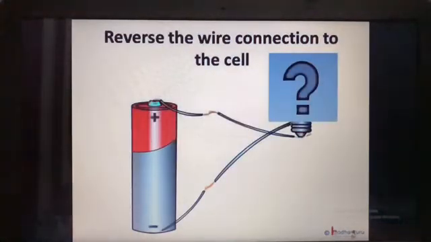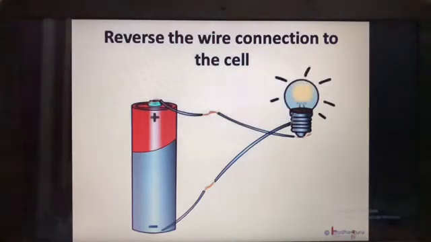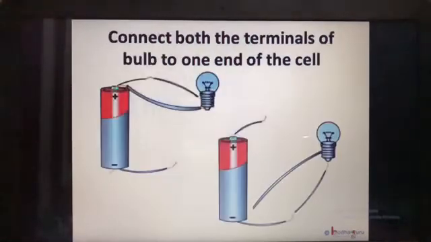What if we reverse the connection from the bulb to the cell? That is, the terminal which was connected to the negative terminal of the cell is now connected to the positive terminal of the cell and vice versa. Well, the bulb still glows. That shows the bulb doesn't have a positive or negative terminal like a cell. We started making the path from positive and ended at the negative end of the cell, not the same end of the cell.